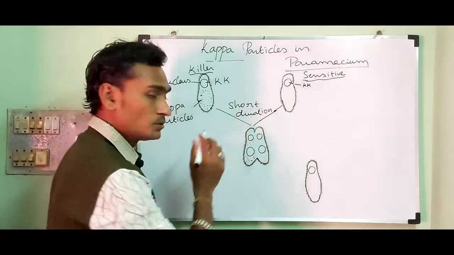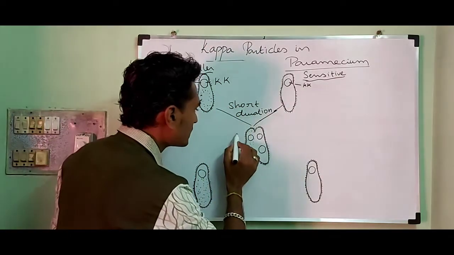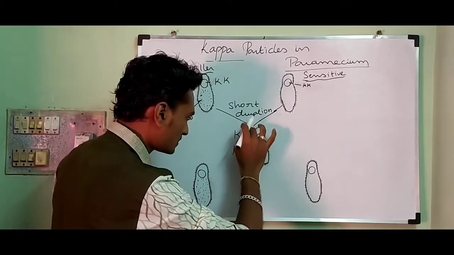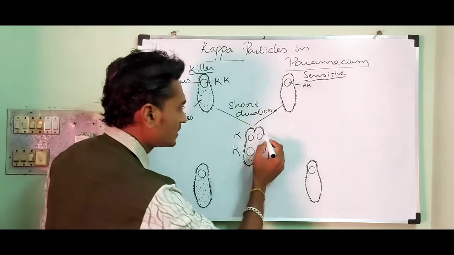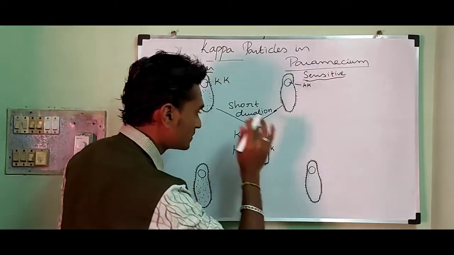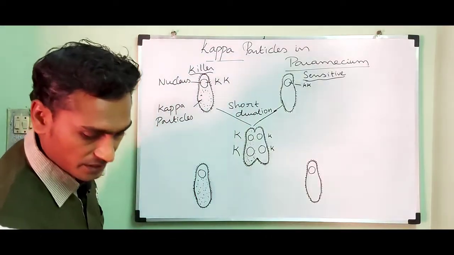During conjugation, here it contains capital K because they are killer strains. Here it contains small k because it is a sensitive strain.